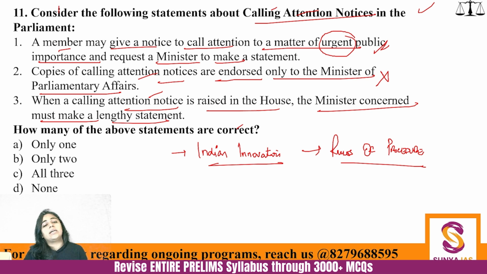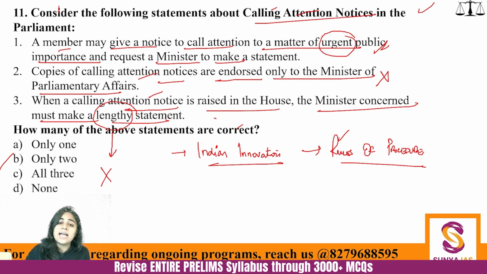So the second is incorrect. And when a calling attention notice is raised in the House, the minister concerned must make a lengthy statement. Whenever UPSC gives such vague things, what is a lengthy statement? Lengthy does not mean anything. No rules are given, right? So mostly these become incorrect.